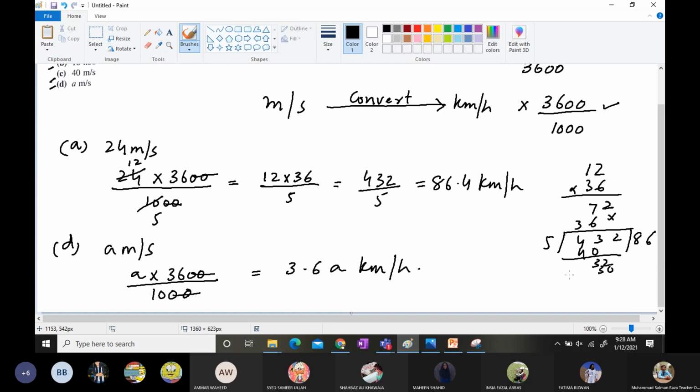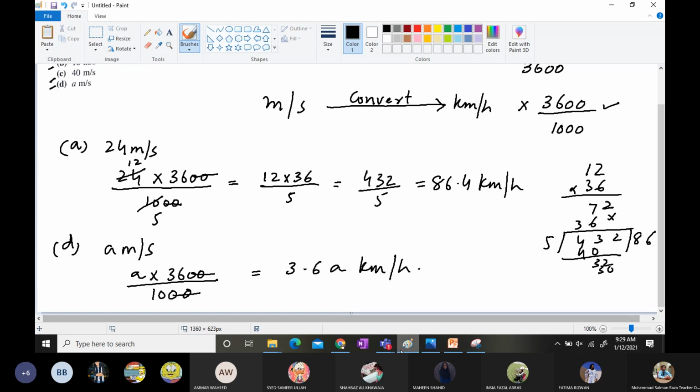Very nice. Shabash. I've got answers from Ammar and Shehbaz. Very nice. I'm waiting for the rest of the students. And again, I'm telling you, if you feel like you cannot take the class, you can leave it. Soha, I've got answers from Soha as well. Perfect. Shabash. Ammar, Shehbaz, and Soha, I'm so proud of you. Maheen, I've got answers from Maheen as well with the units. That's great. Shabash.